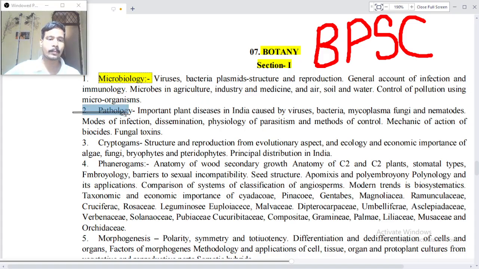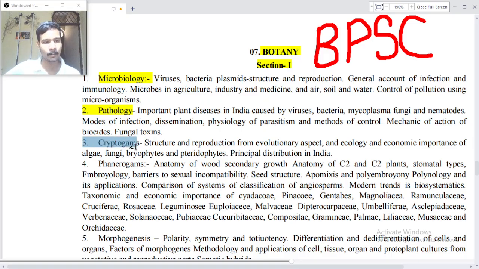Point number 2, Pathology: important plant diseases in India caused by viruses, bacteria, mycoplasma, fungi and nematodes, modes of infection, dissemination, physiology of parasitism and methods of control, mechanism of action of biocides, fungal toxins.